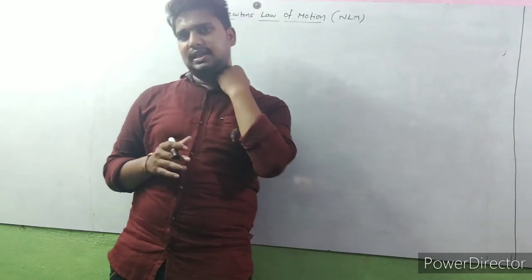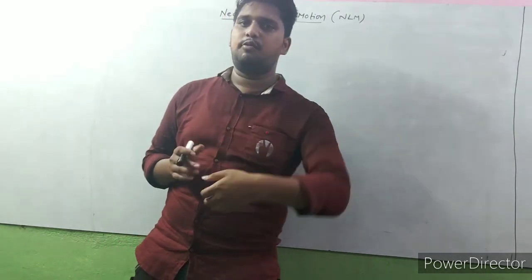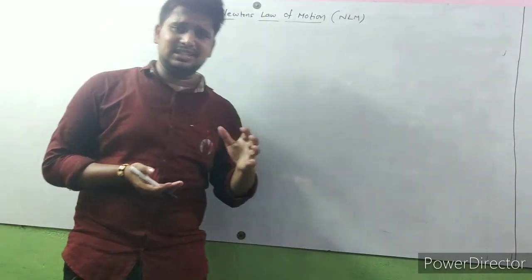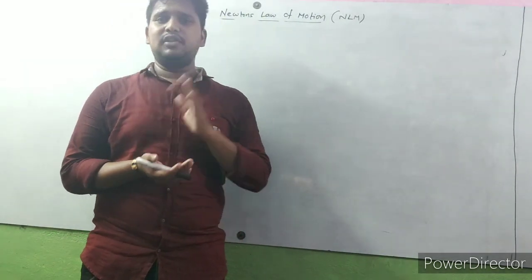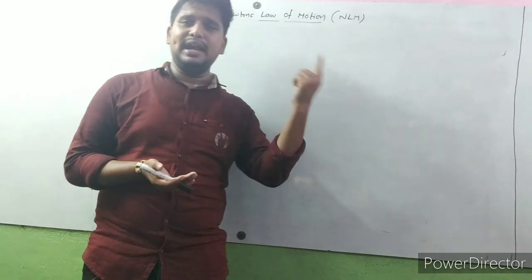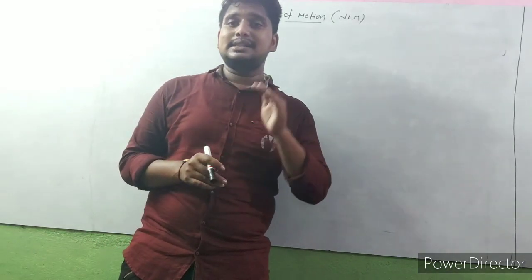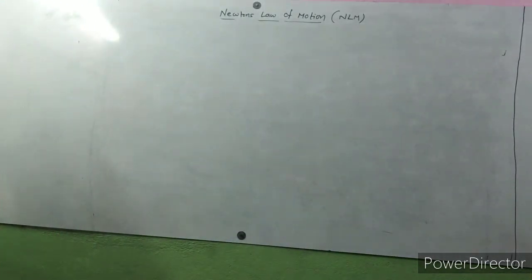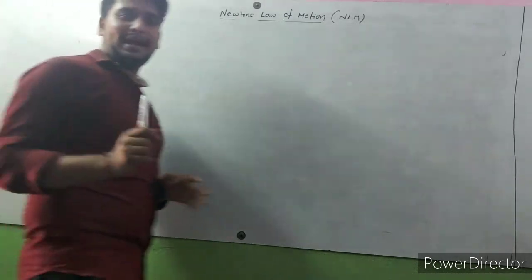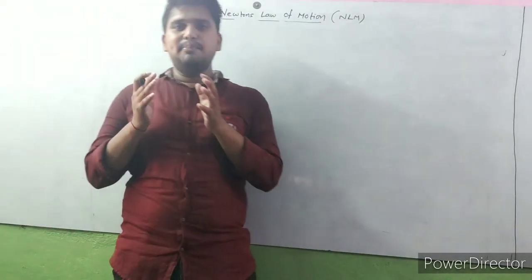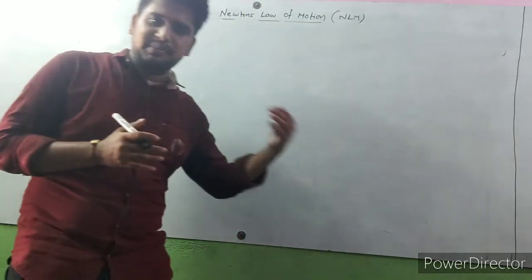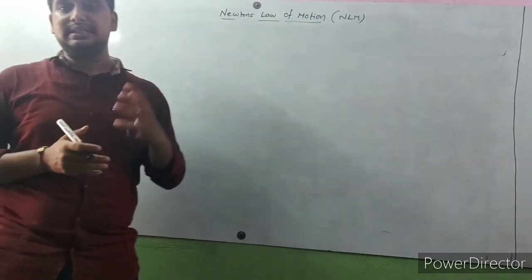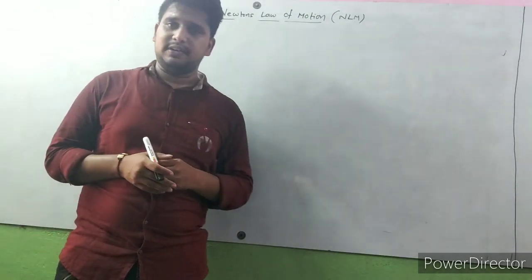In the last lecture, I defined Newton's first law of motion. So what is the definition of Newton's first law? If a body is at rest, it always wants to be at rest. If a body is in motion, it always wants to be in motion, unless an external force is applied on it. If any body is at rest, it always wants to be at rest. If any body is in motion, it always wants to be in motion. This is the definition of Newton's first law.